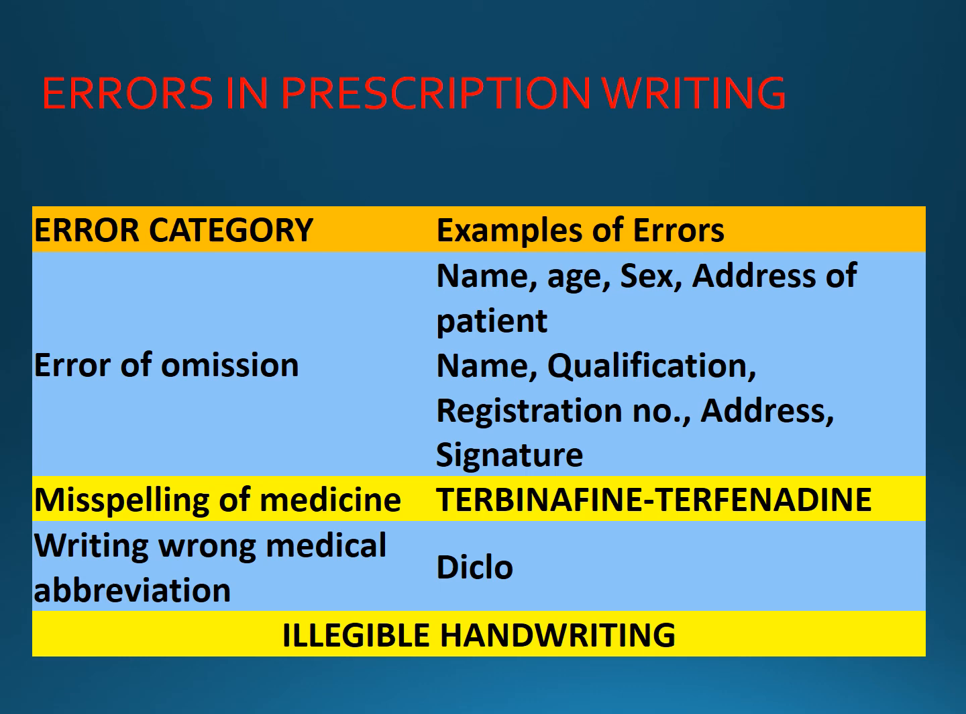Like diclo, it is a short form for diclofenac, as we already know, but it should be avoided. It can be mistaken by the pharmacist for any other drug, and there will be a dispensing error. So try to avoid the wrong medical abbreviation. Next is illegible handwriting. Legible handwriting is very important for prescription writing to avoid various errors that will occur.